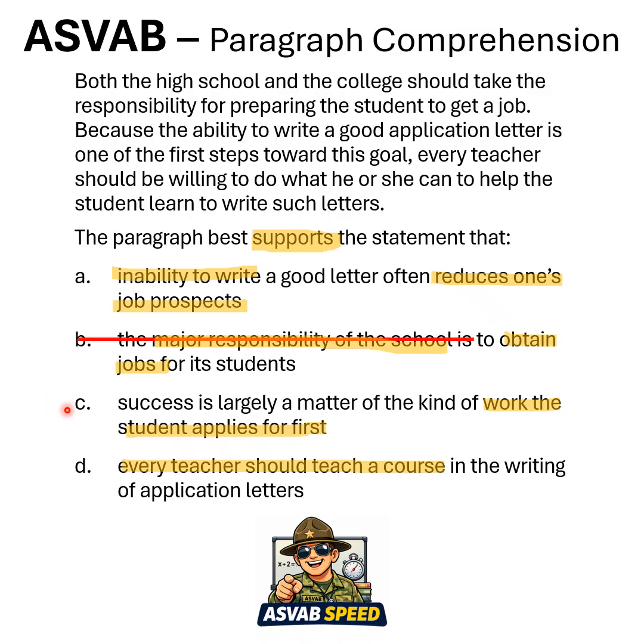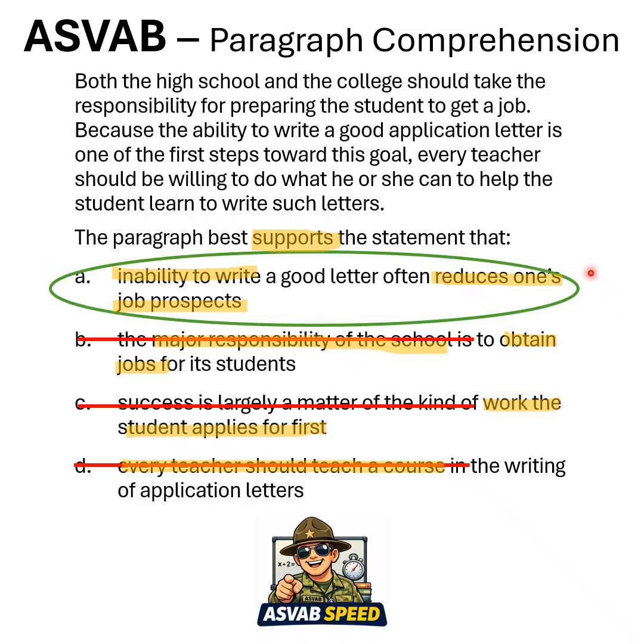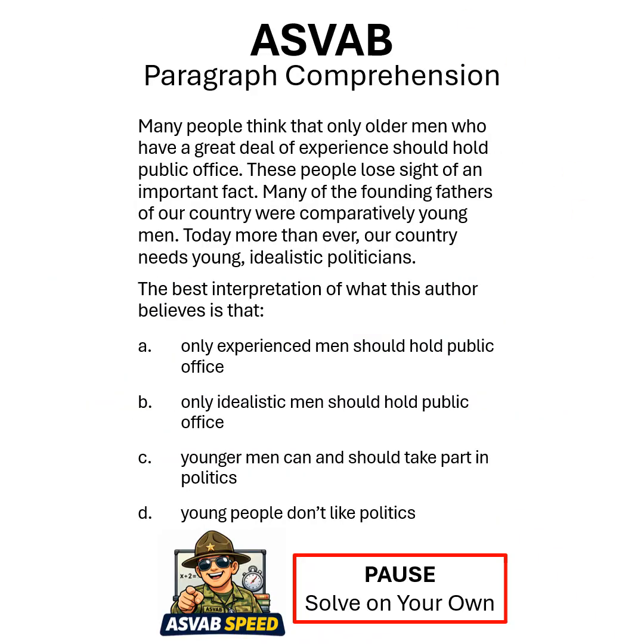Let's go to C. The type of work the student applies to. This passage, I don't see any kind of work. I don't see any kind of jobs. D, every student should teach a course. Well, it talks about each teacher should be willing to help and do what they can. It doesn't talk about teaching a course. So based on the four options, I think A, inability to write a good letter often reduces one's job prospects, is the best answer.